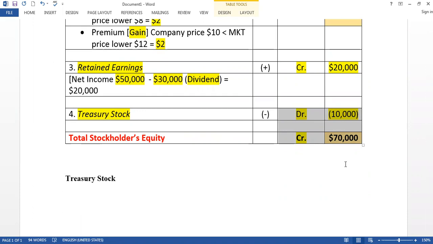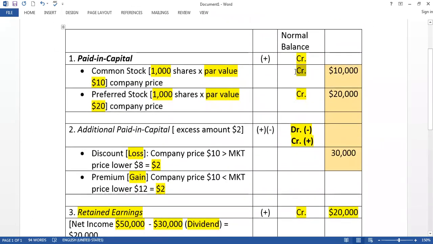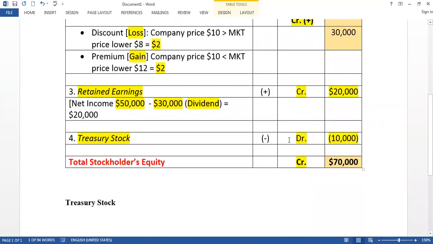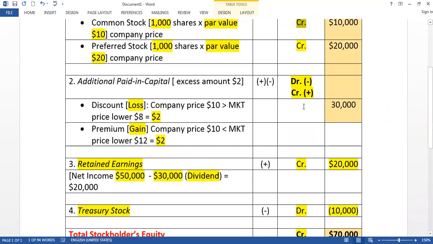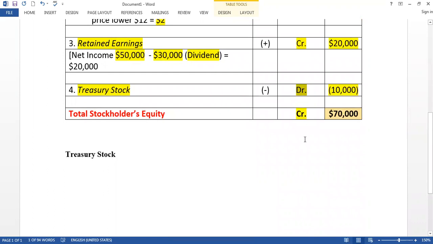When the company sells common stock, it is credit, and a few days later the company buys back stock from you and it is converted into treasury stock. So common stock is credit, and when the company buys back this stock, it becomes debit. This relationship came from here.